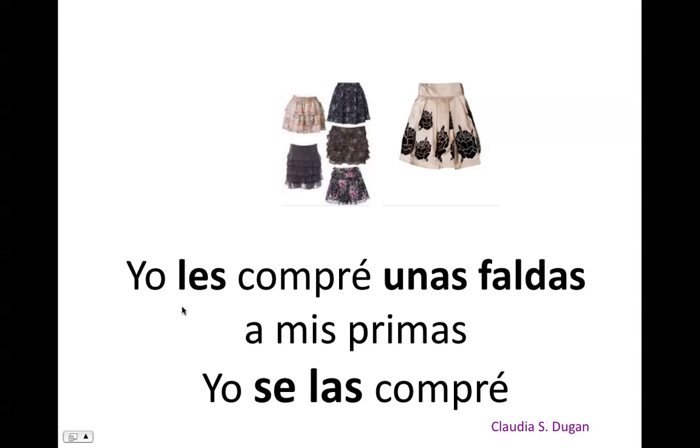For example, yo les compré unas faldas a mis primas. Les, to them. Unas faldas is the direct object, so that would be femenino, plural. A mis primas is the indirect object. So again, yo, indirect object, se, and I wrote se instead of le because I am using also the direct object las, femenino, plural. Yo se las compré.